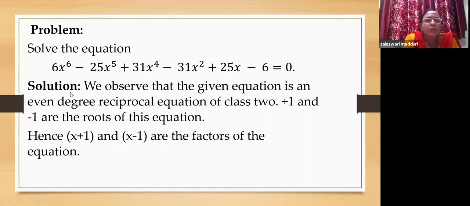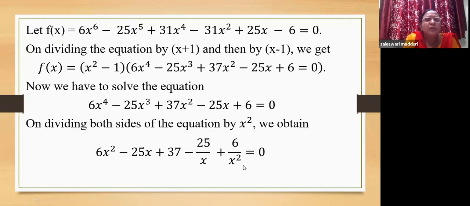So once you get two roots, see x power 6 is the sixth degree equation and I got two roots. Now, when two roots are known, it is only our job to find the next four roots. So here, this 6x power 6, the sixth degree equation, when divided by x plus 1 and x minus 1, will give us a fourth degree equation.